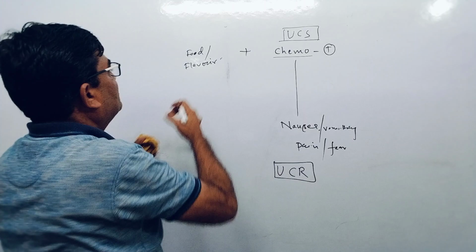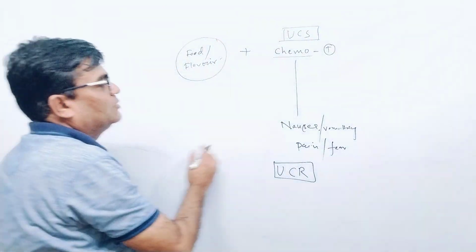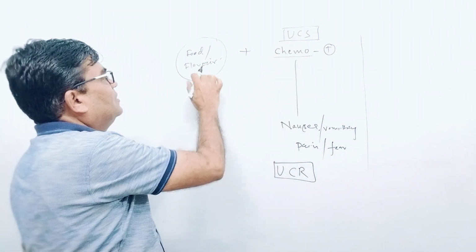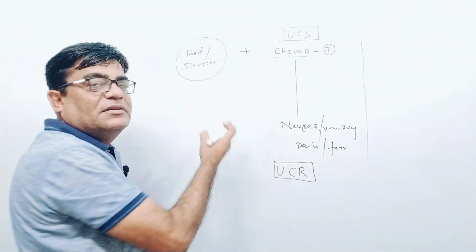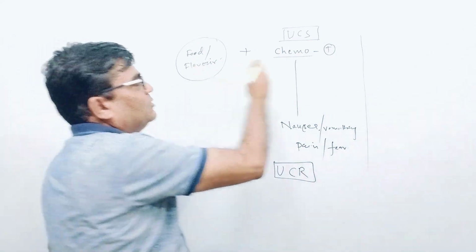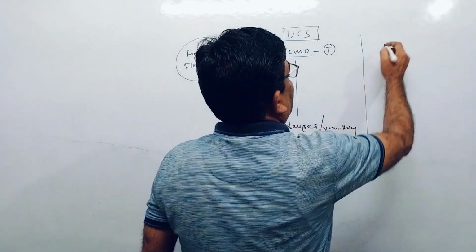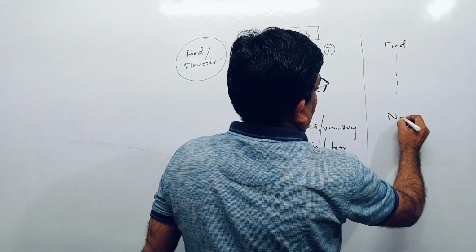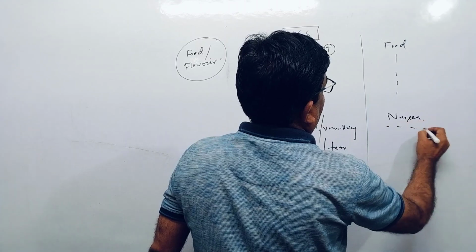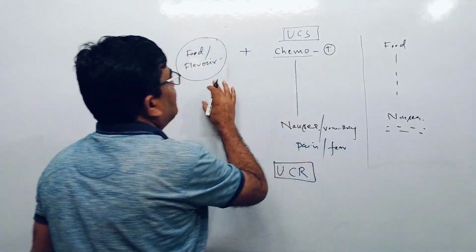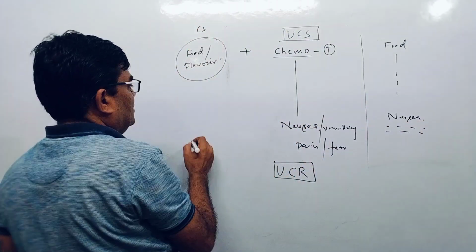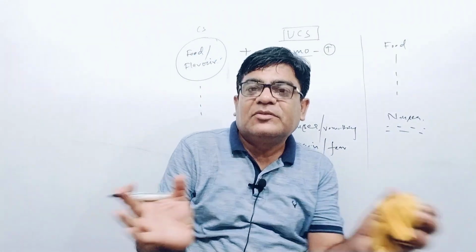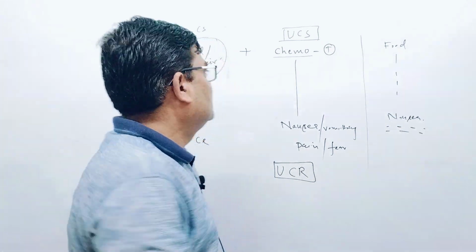Because this is paired with this food, after the chemotherapy, this nausea feeling and all, whatever food the person has consumed, this food will become what? CS, and this becomes CR. And during the therapy, this association develops. This is the acquisition phase.